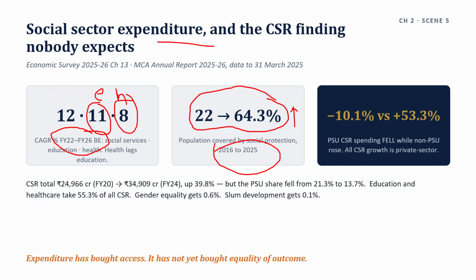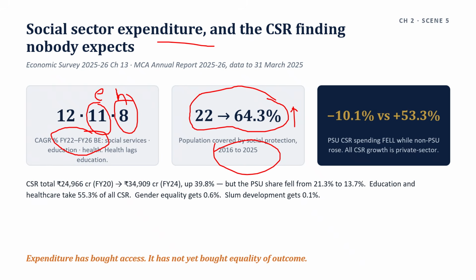On the two dimensions where that loss concentrates, income at 37.4 and education at 36.9, distribution has moved least. So expenditure has bought access. It has not yet bought equality of outcome. That sentence is the answer to 'to what extent'.